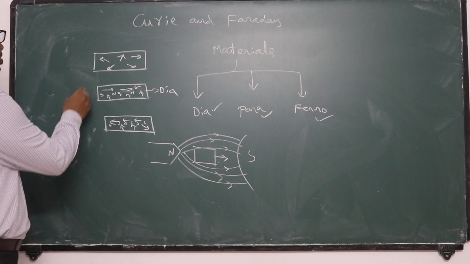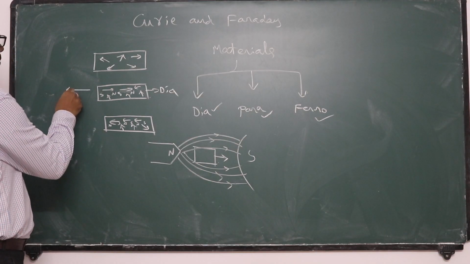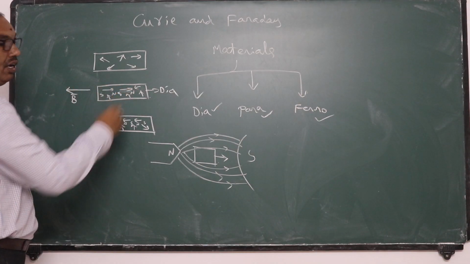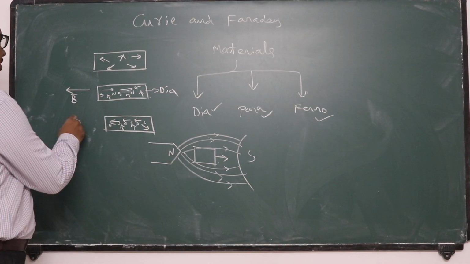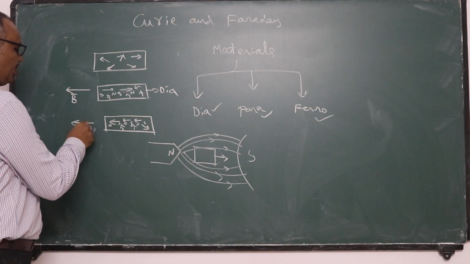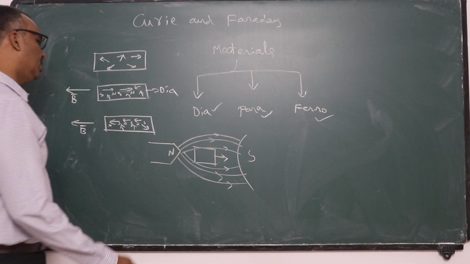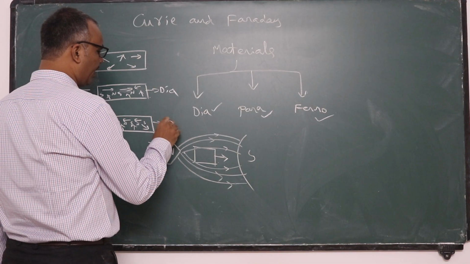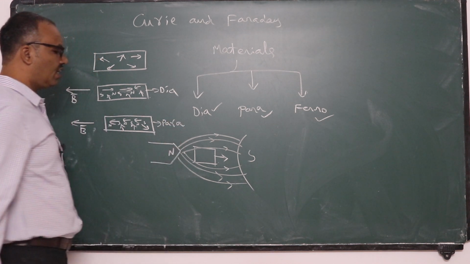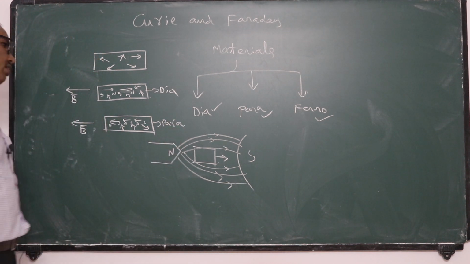That means here actually the field direction B bar is like this. They are aligning opposite to the field direction. Here the field direction B bar is still like that. They are aligning themselves in the direction of the field. Such a material is called paramagnetic material.